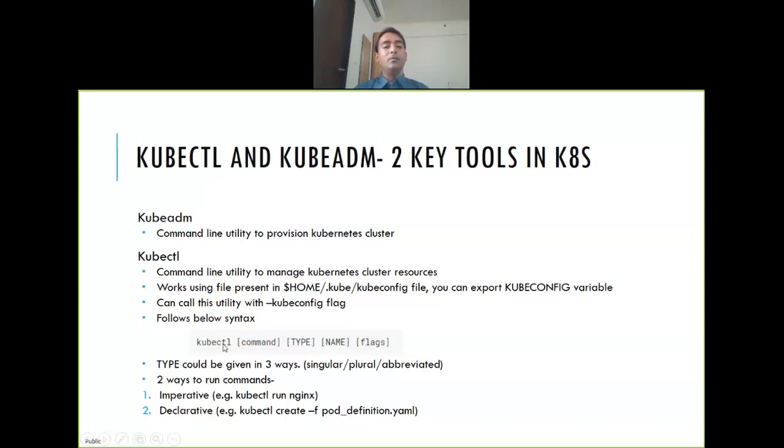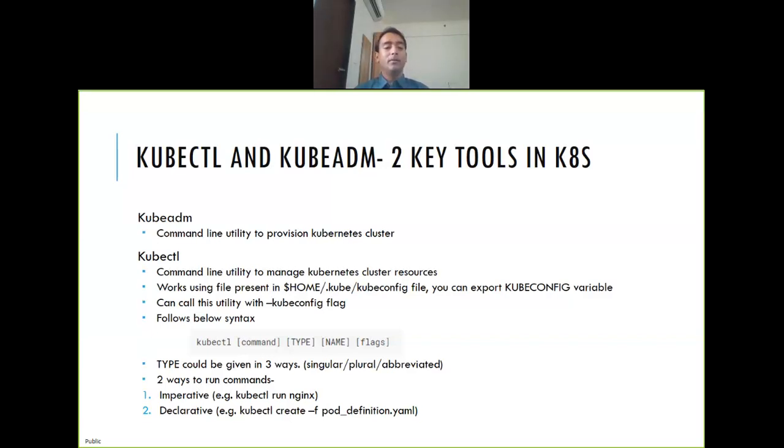Now if you run a kubectl command, the common syntax is you run a command. The command is like get, create, delete. Then you mention the type, so where you want to run it. If you say kubectl delete, what do you want to delete? If you want to delete a pod, then the type will be pod. If you want to delete a service, the type will be service, and so on. Then when you say delete pod, you have to give the pod name. So next is the name. And then there are flags. For example, if you want to mention a namespace, then your flag will be --namespace equal to this. So those are flags. All kubectl commands run in this fashion.